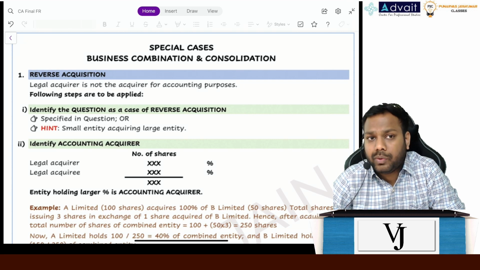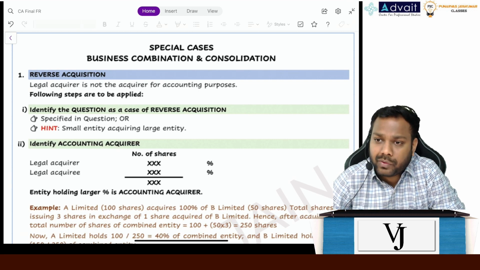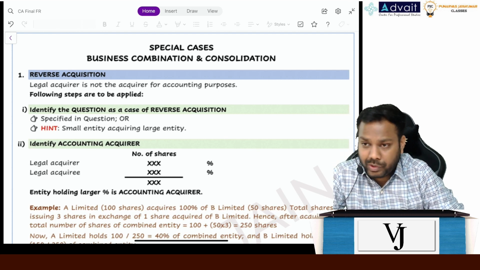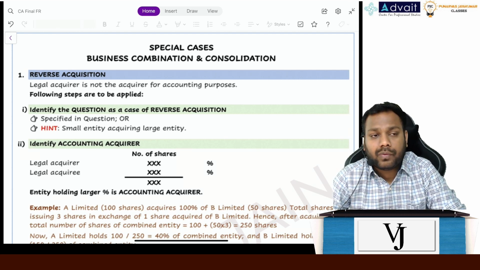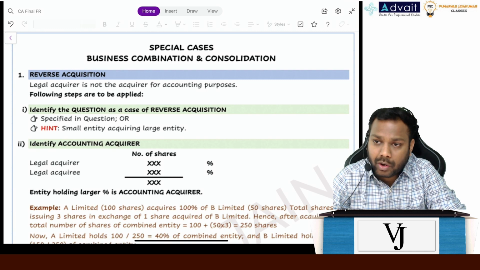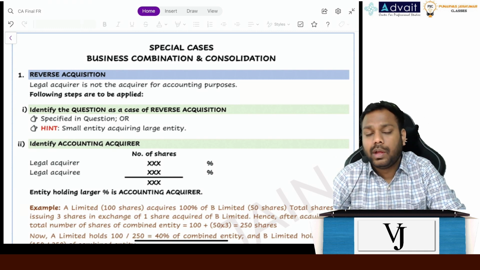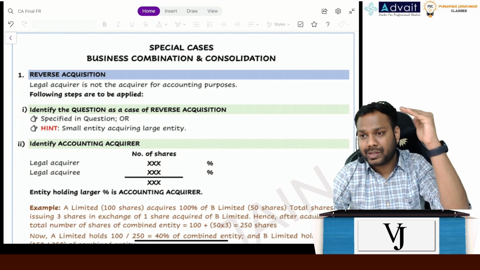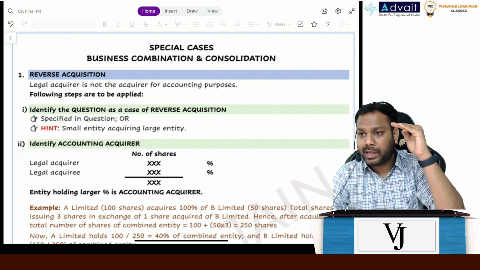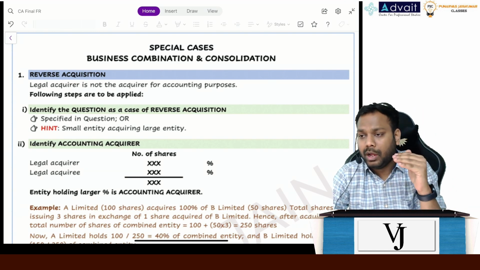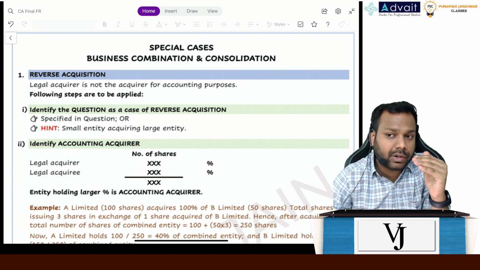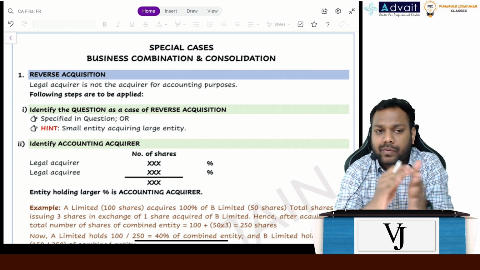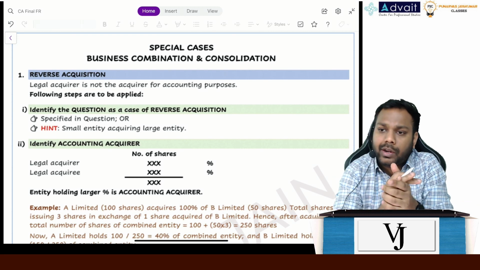Now, whenever we are doing the fair valuation of the net assets on the date of acquisition, it will have a consequential impact as well, right? So we studied that as well. Further, we studied how to calculate goodwill or gain on bargain purchase. For calculation of goodwill, we have to add the purchase consideration on the date of acquisition and NCI on the date of acquisition, minus the fair value of the identifiable net assets on the date of acquisition. If the value is positive, it is goodwill. If this value is negative, it is gain on bargain purchase.